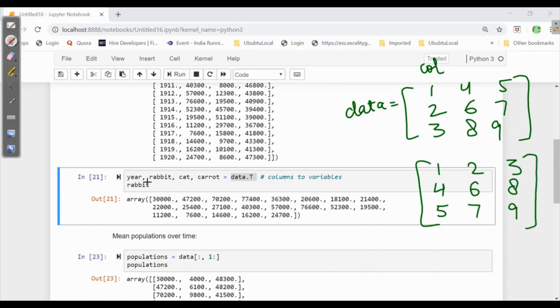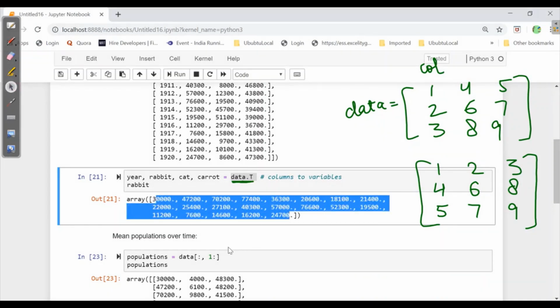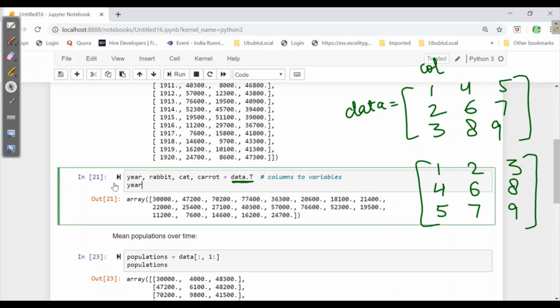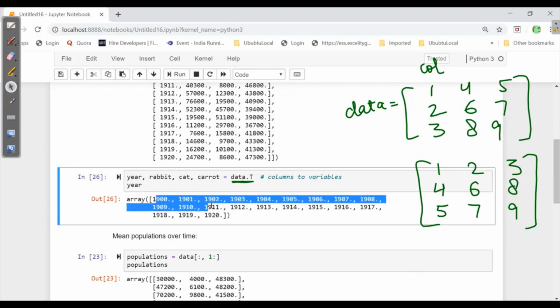Similarly, it is asking for year, rabbit, cat, all should be converted with data.transpose. As we have saved our data into data, it is asking for data.transpose. Now here especially I am asking for rabbit, so rabbit has been given in rows. Now if I ask for year and run this, I'll get all the data in rows.